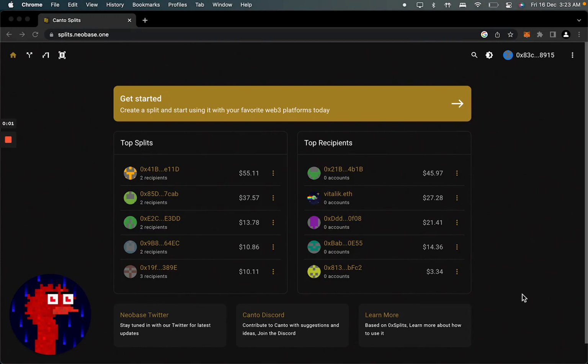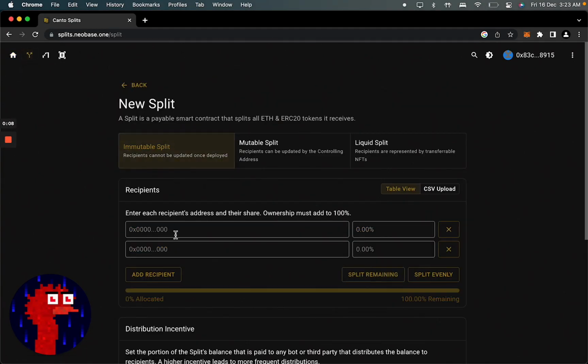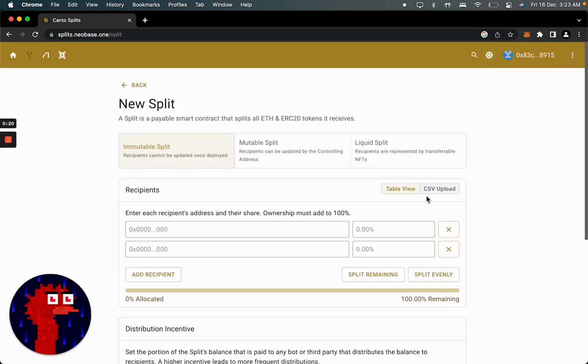Also, we tried to make sure that the protocol was super gas efficient. For example, while creating the split, we're never really storing each recipient's list and its ratios, but we're only storing its hash. And while distributing, we just compare that hash to make sure it's correct. And last but not the least, we've also implemented a light theme for all the light mode enthusiasts.